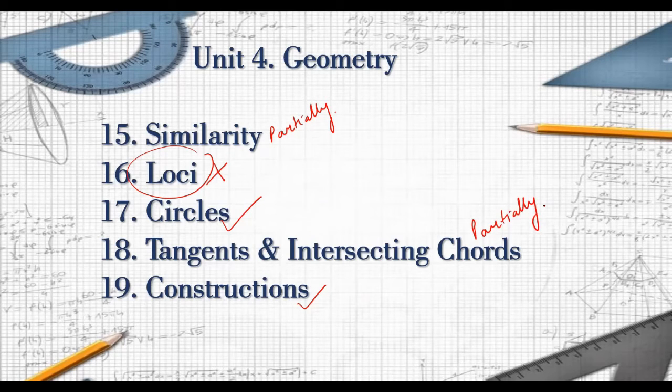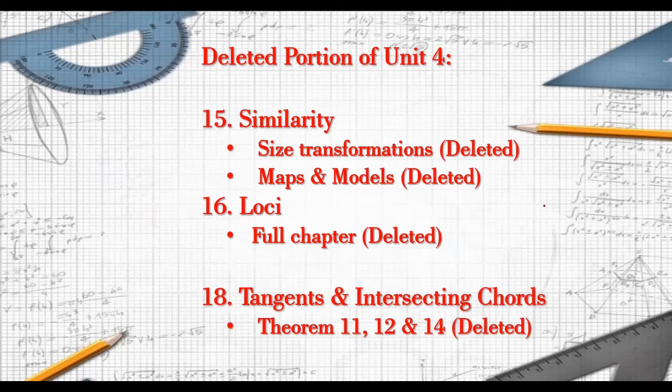Okay, so let's see what all topics are deleted from similarity and tangents. Out of similarity, the last part of the chapter, which is size transformations and maps and models, which is actually considered to be an important topic, has been deleted. It's quite easy, but it will not be asked in your board examinations as far as 2021 is concerned.